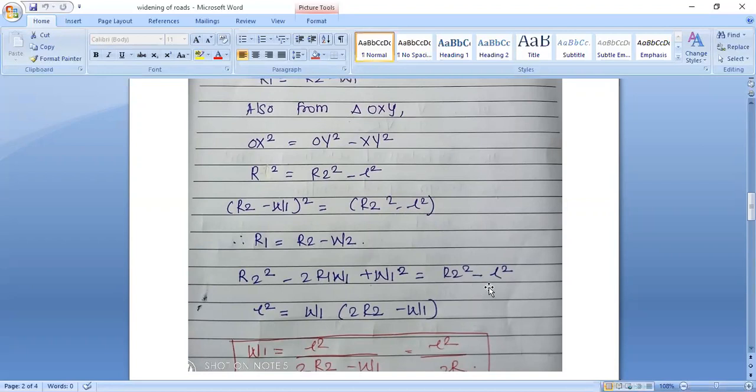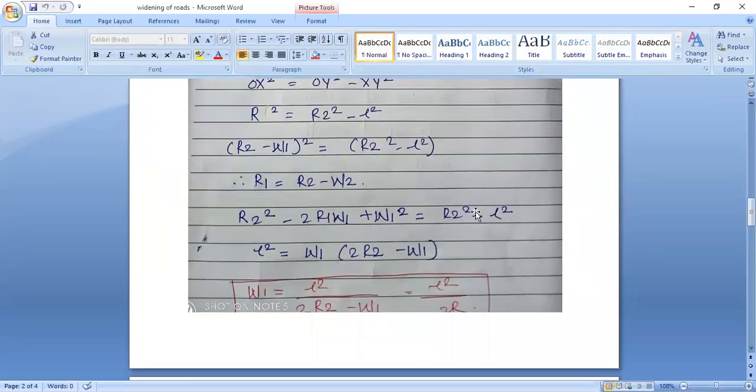minus L square. Hence from this, the value of L square is equal to, taking W1 common, W1 into 2 into R2 minus W1.